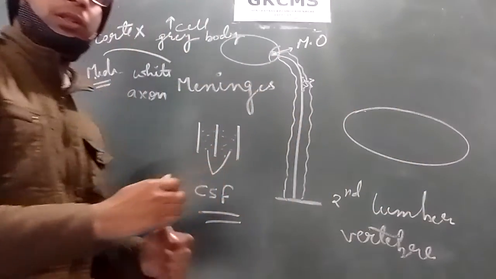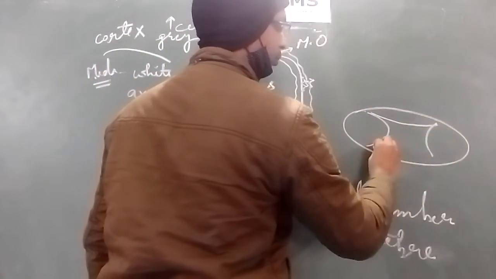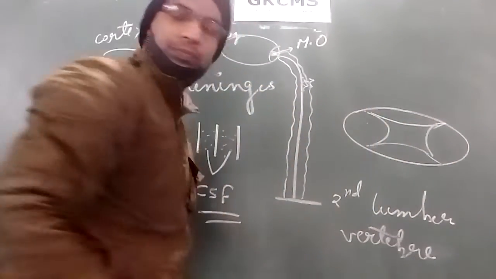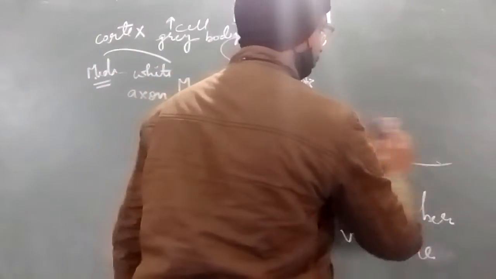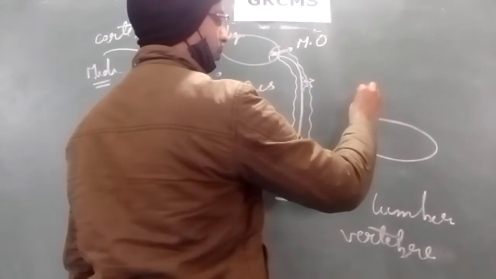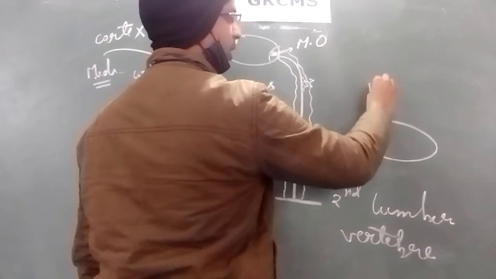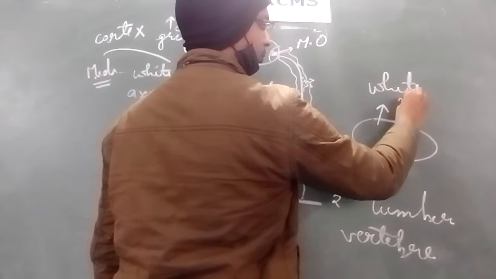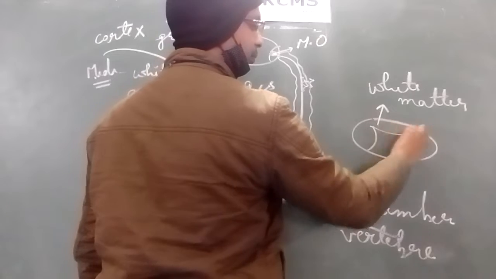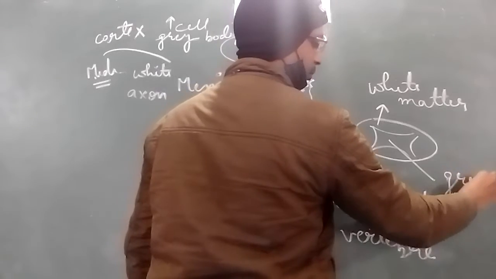If we look at its internal portion, we will see that the outer portion is white matter, and the inner part is the grey matter.